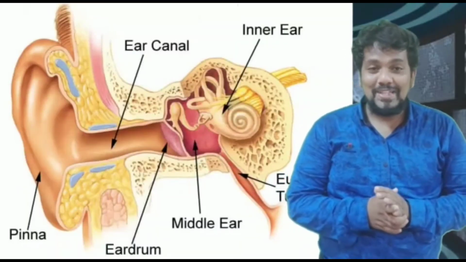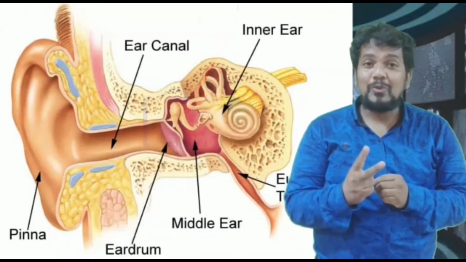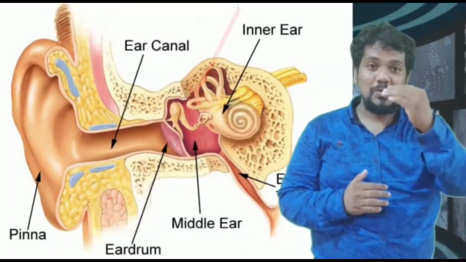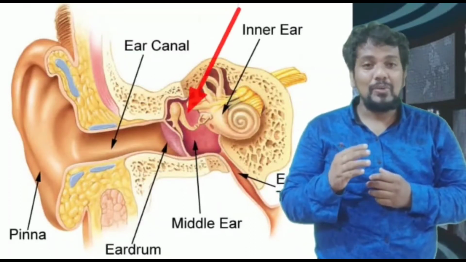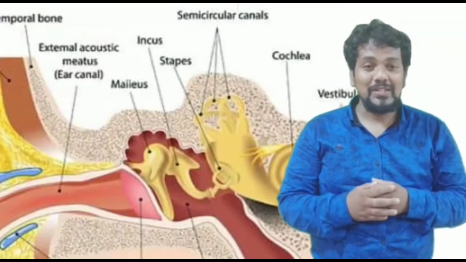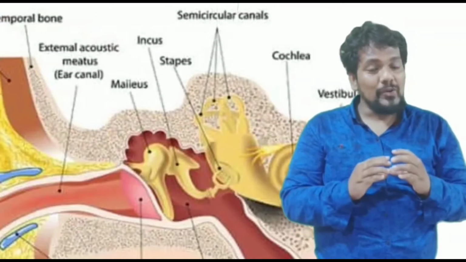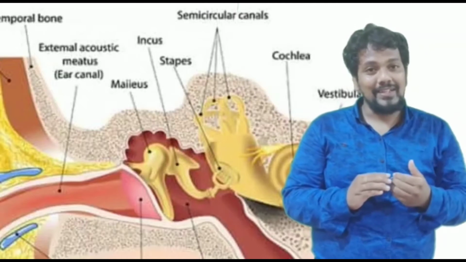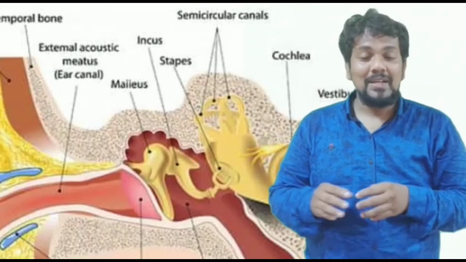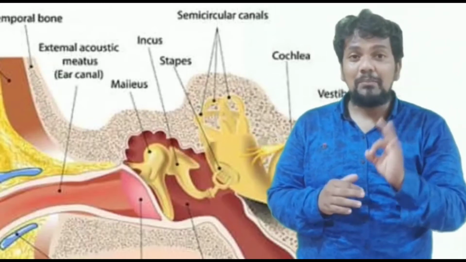Now we are going to see the middle ear. This middle ear comprises two windows. One is known as the round window, another is known as the oval window. The oval window is otherwise known as fenestra ovalis and the round window is known as fenestra rotunda. The round window is located below the oval window. From the tympanum, the connection is established to the oval window through three bones.